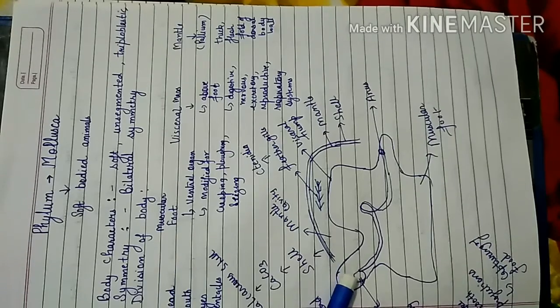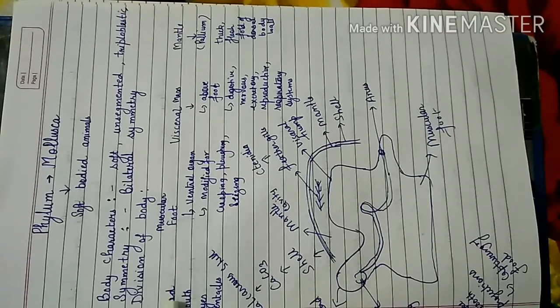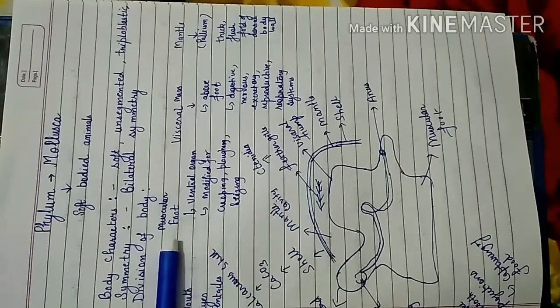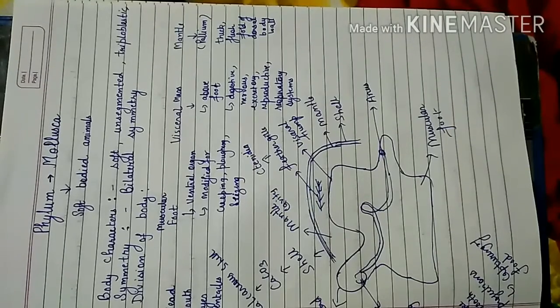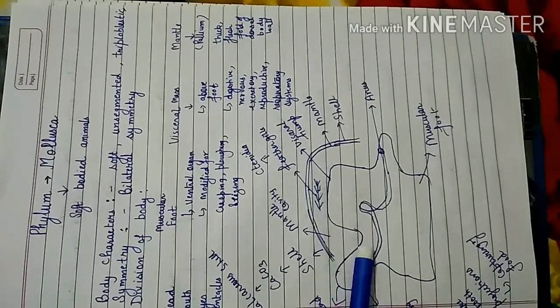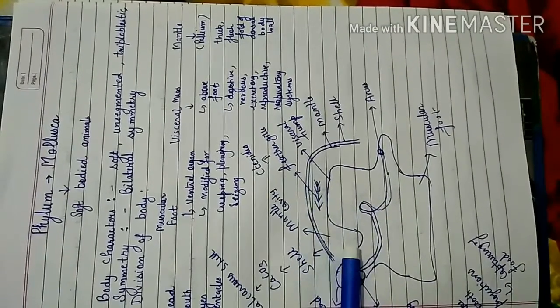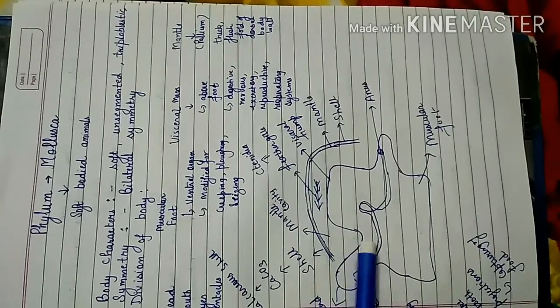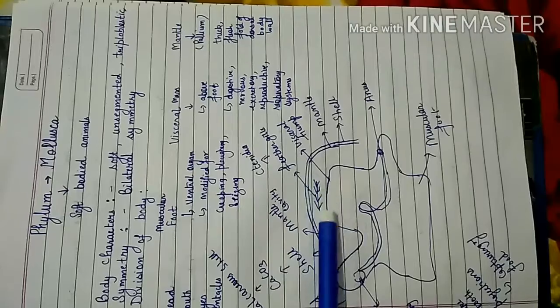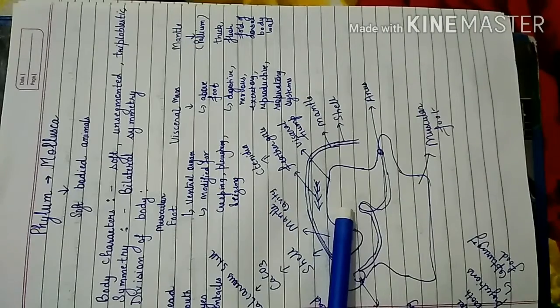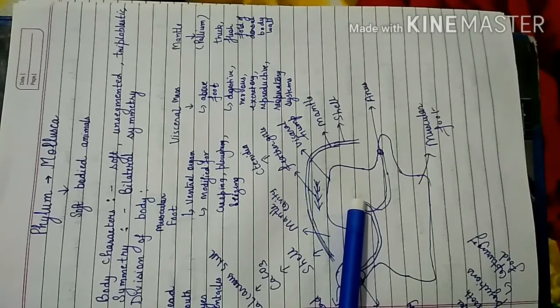Now the question arises, what is mantle? So let us first of all see the division of body. The body is divided into head, muscular foot, visceral mass and mantle. So this is the head and it extends into the visceral mass, which is also known as visceral hump. This visceral mass is present above the foot. This generally includes digestive, nervous, excretory, reproductive and respiratory systems.